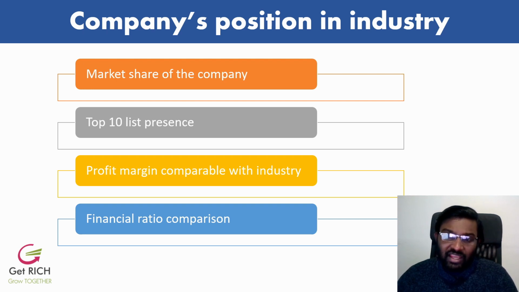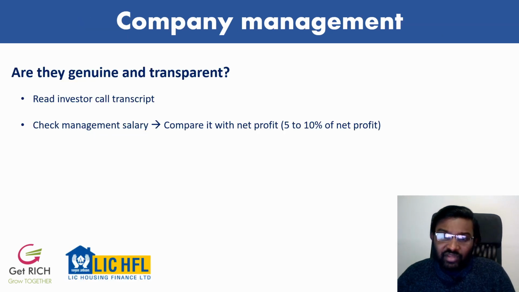How can we analyze the management of the company? The first thing we need to know is, are they genuine and transparent? So that's very, very important. If they are genuine and transparent, usually they don't fall apart abruptly. So if they are properly giving the genuine reasons and transparency when something went wrong, they have to be a genuine management. That's what I look for.